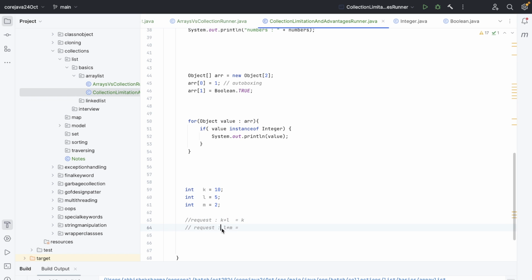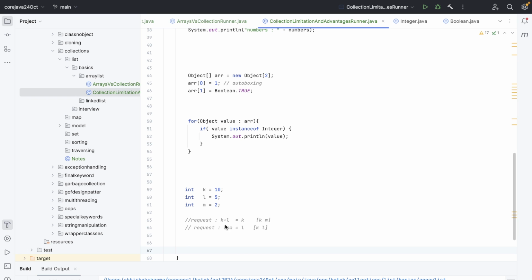In l into m, only l will survive. So in this case, k and m will survive, right? In the array of numbers, k and m will survive, right?